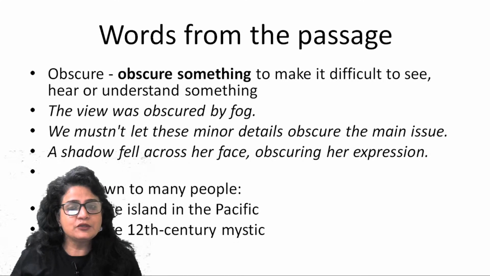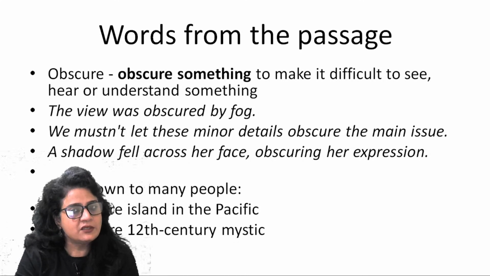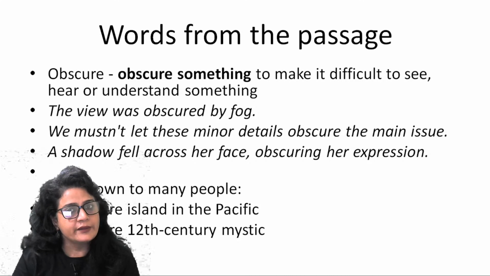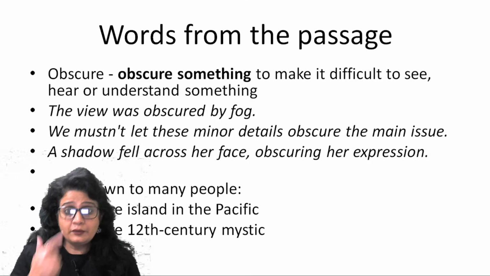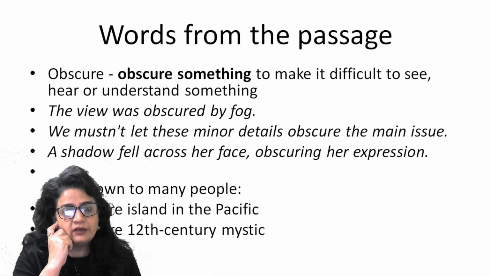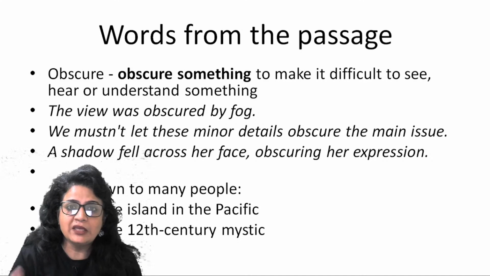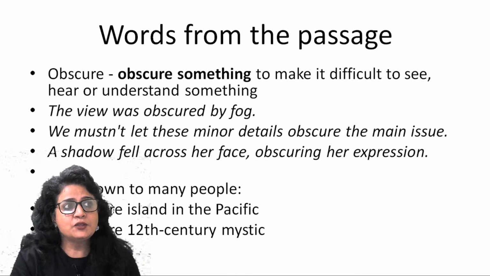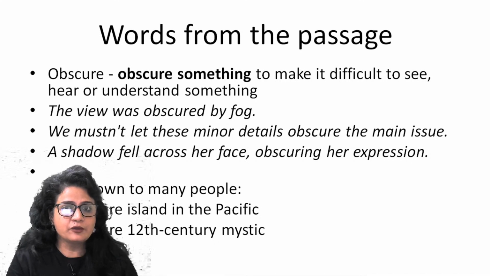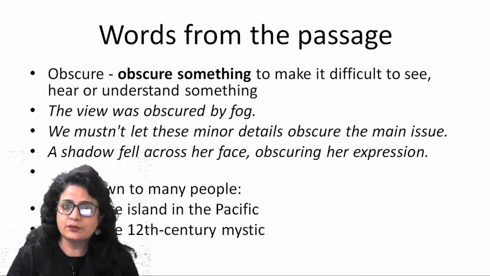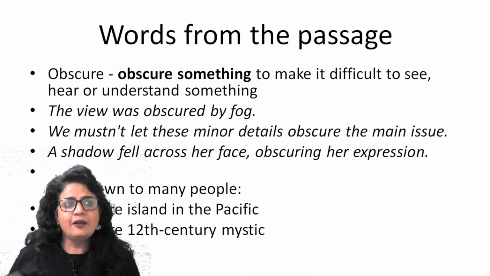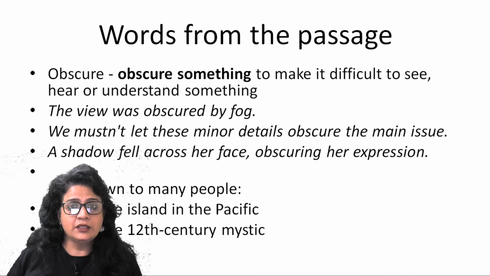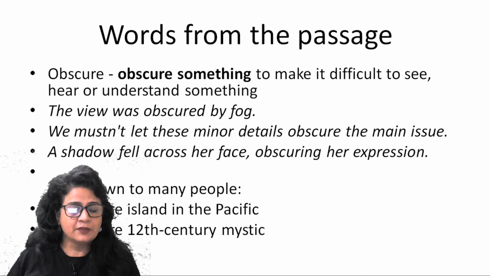So unable to see, or something which makes it difficult for you to see, hear or understand. One more meaning of obscure which I have taken up, not known to many people, is also obscure, right? So he lived in oblivion. You might have come across this word as well, which is used for those people who are not in the limelight, who are not very famous, who stay away from the glare and the glitz of media.